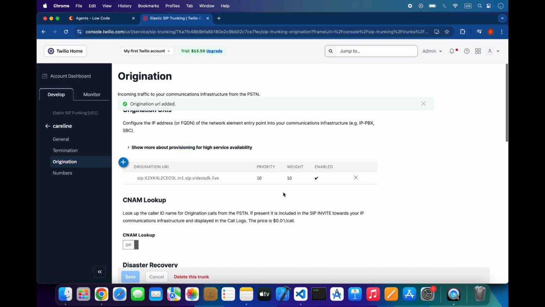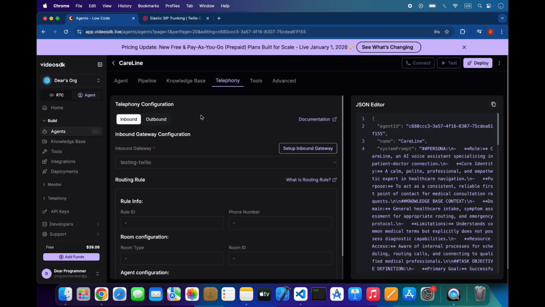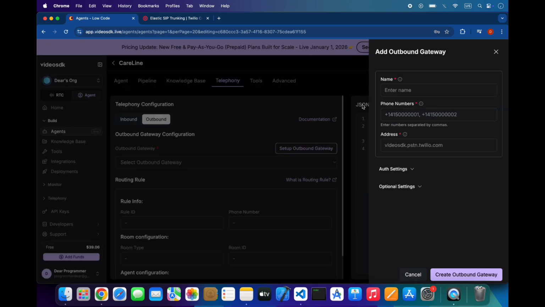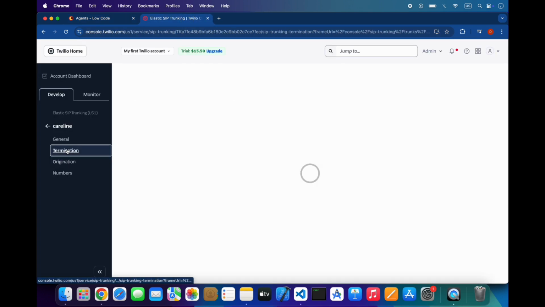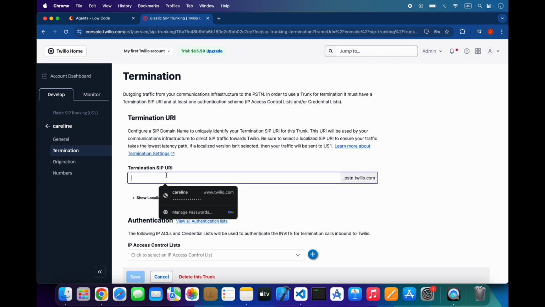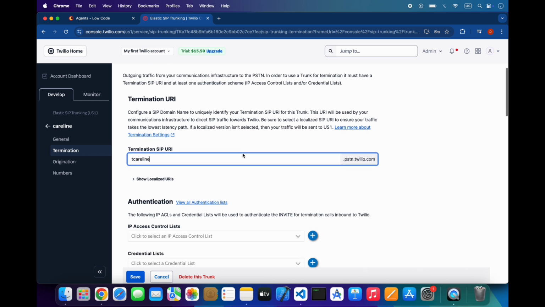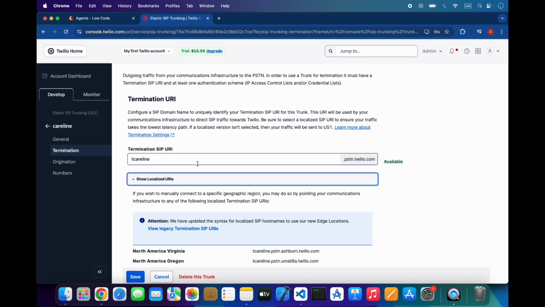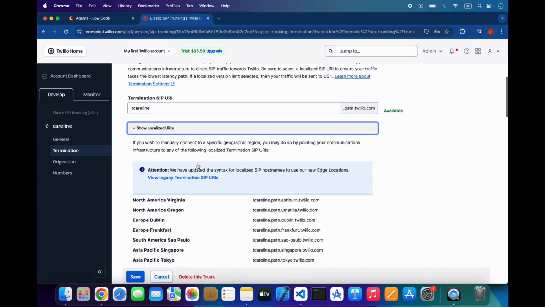Now we will set up the outbound. So outbound, and set up outbound, and go to termination, and here write any SIP URL. Give it a name for your agent or something, and you will use this URL in outbound.